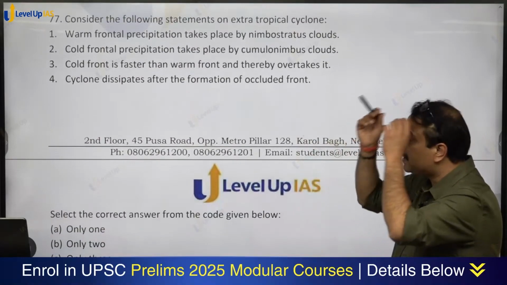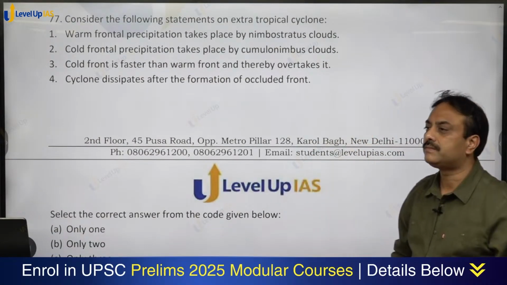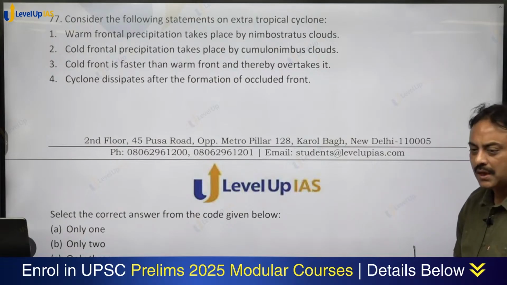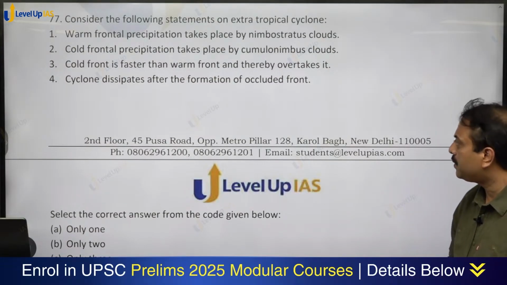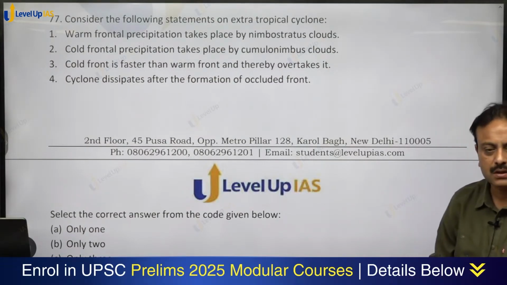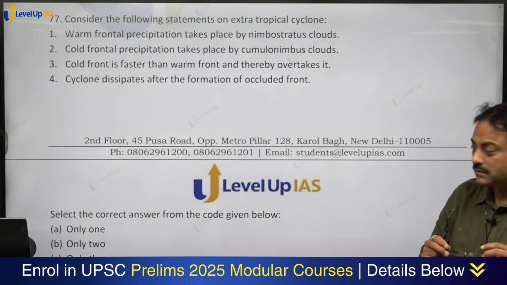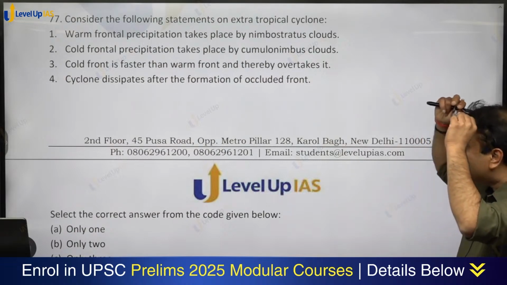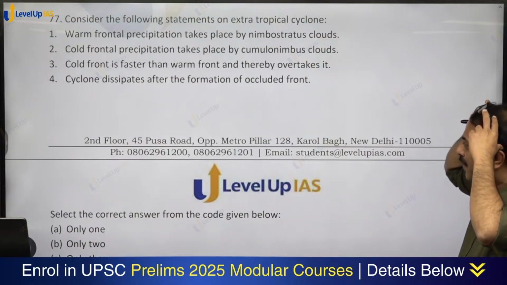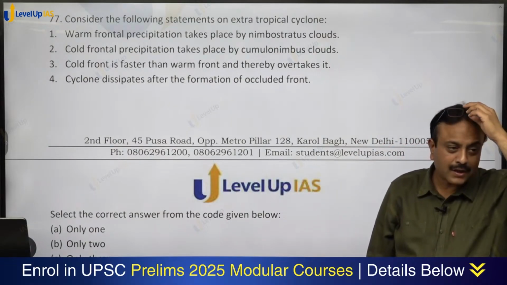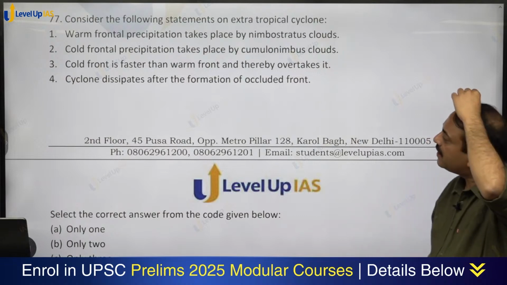Consider the following statements on extratropical cyclones. Warm frontal precipitation takes place by nimbostratus. Cold frontal precipitation takes place by cumulonimbus. Cold front is faster than warm front and thereby overtakes it. Correct or not? Correct.